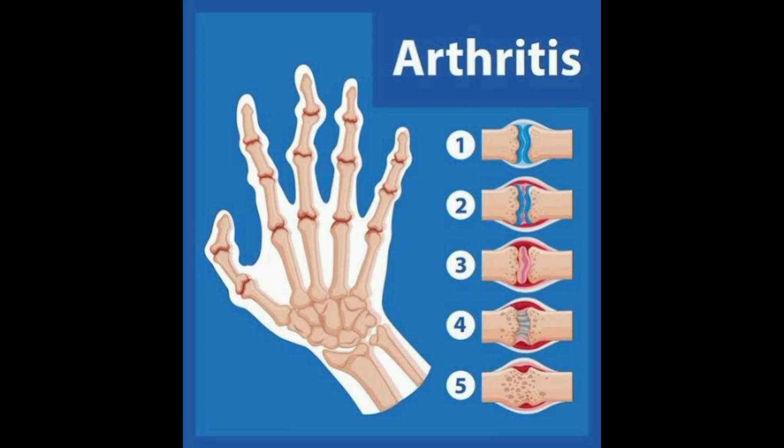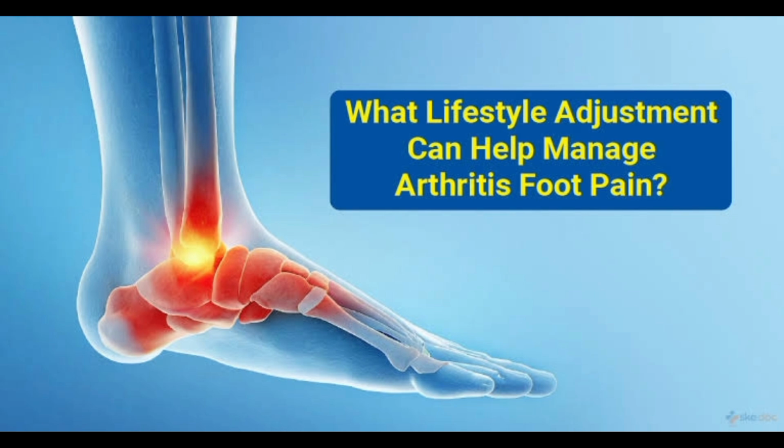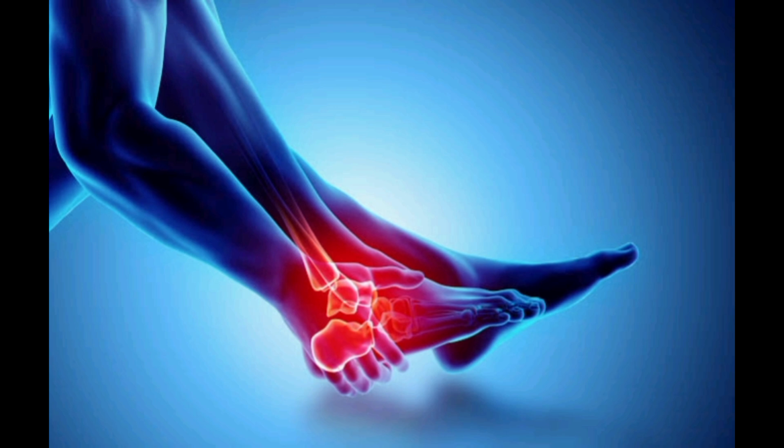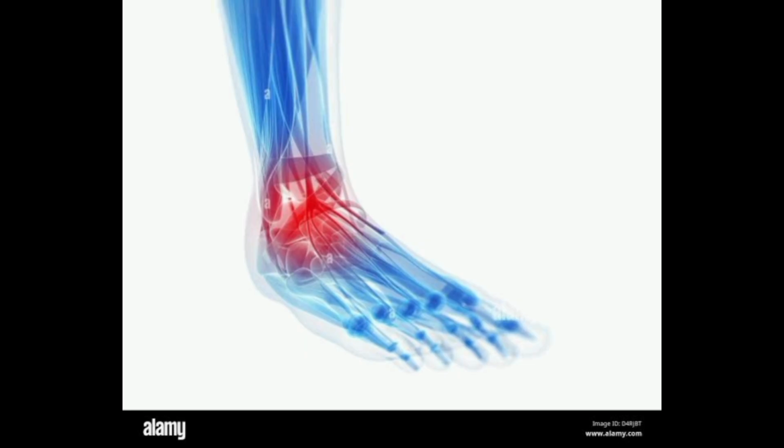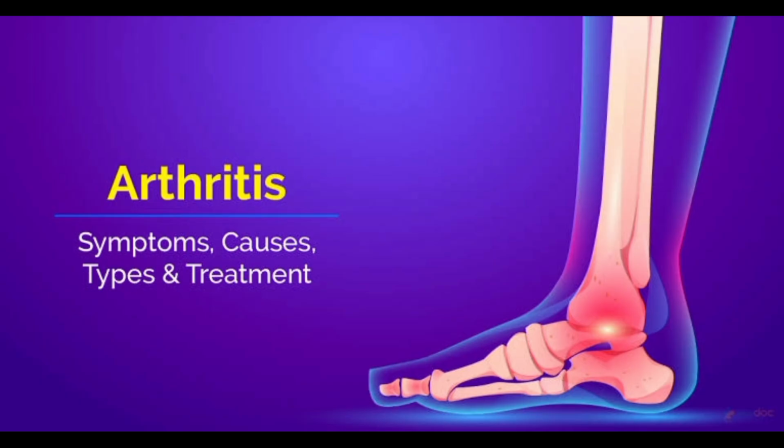2. Rheumatoid arthritis, RA, is an autoimmune disease, meaning the body's immune system mistakenly attacks its own joints. This causes chronic inflammation that can lead to joint damage and deformity over time. Unlike osteoarthritis, rheumatoid arthritis can also affect organs and systems beyond the joints. 3. Ankylosing spondylitis.